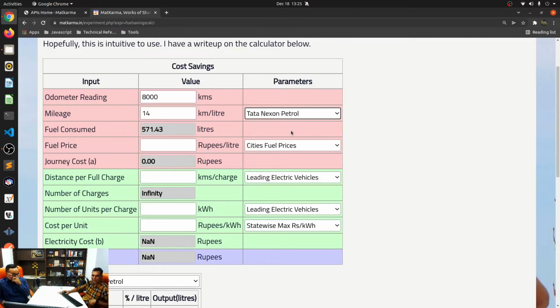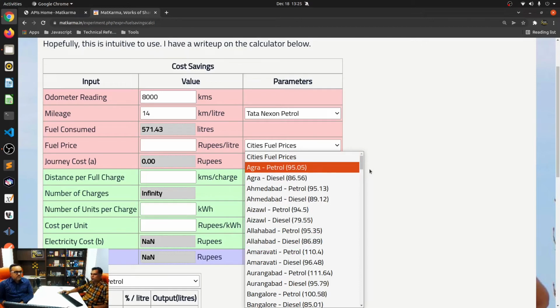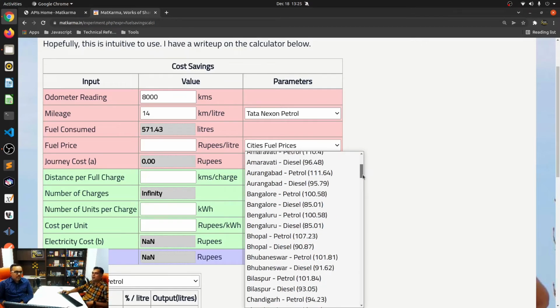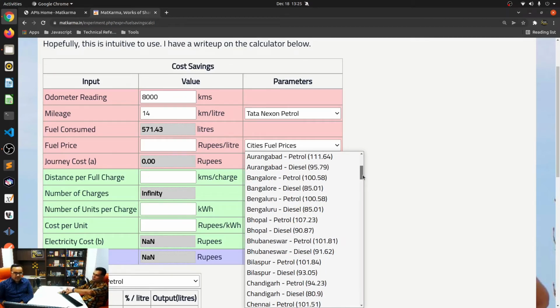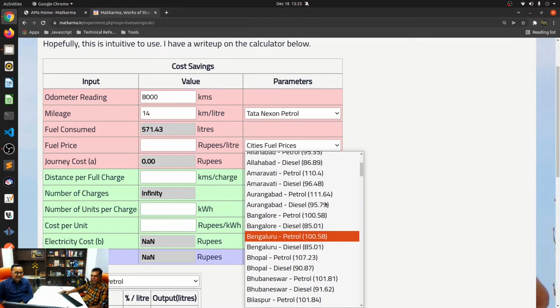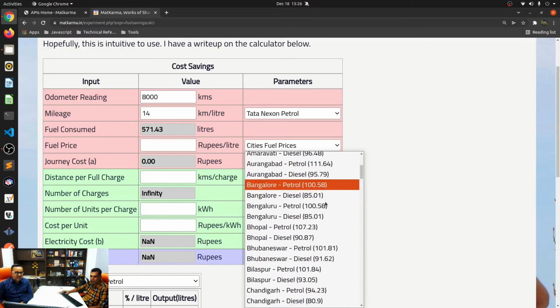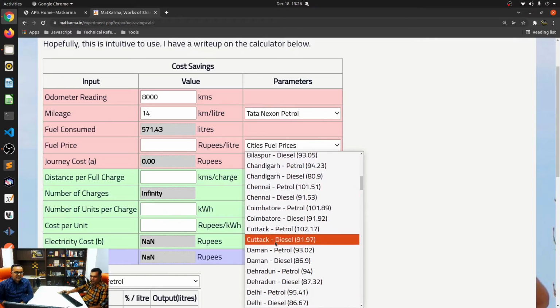I'm just looking for that equivalent. Correct. These are the current fuel prices as they have been fetched by the web service. Very cool. So that web service that we saw is being used over here. Nice.